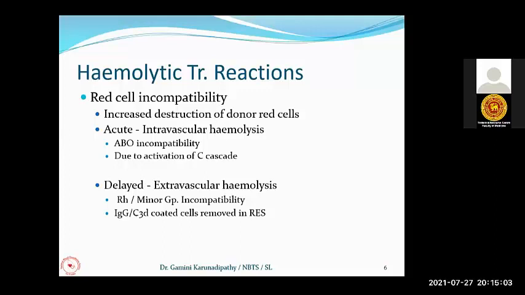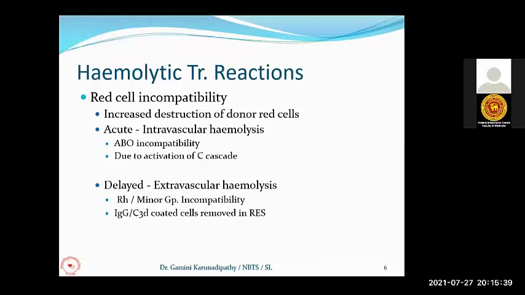Now, when we get delayed extravascular hemolysis, the antibodies are either Rh or other minor blood group antibodies. They are IgG antibodies. As you know, IgG antibodies are not usually capable of activating the complement system, but some IgG antibodies can activate the complement system only up to the C3d level, not going beyond that. You know, there are 9 complement components.